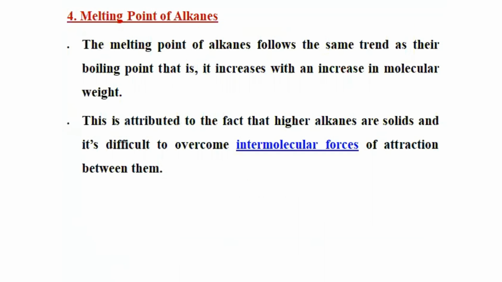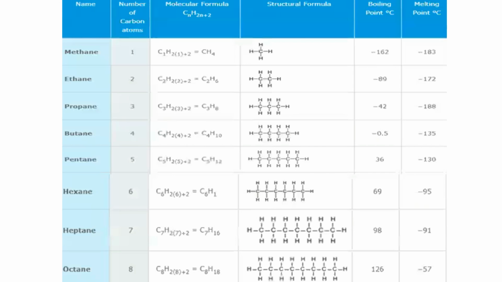The fourth point is the melting point of alkanes. The melting point of alkanes follows the same trend as their boiling point. That is, it increases with an increase in molecular weight. This is attributed to the fact that higher alkanes are solids, and it is difficult to overcome the intermolecular force of attraction between them. This table indicates that when the number of carbon atoms increases, the boiling point and melting point of alkanes also increase.